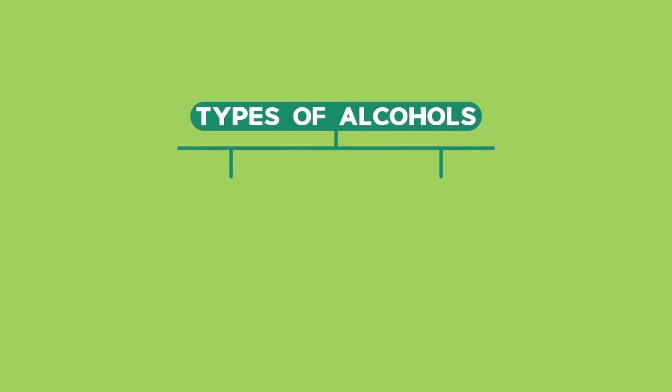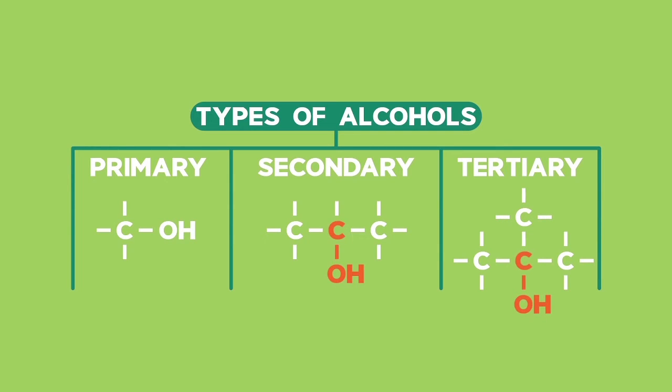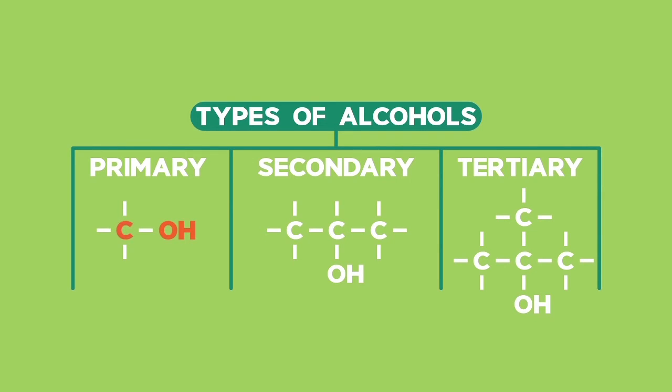The alcohols are a homologous series classified by the hydroxyl functional group. The hydroxyl group is an OH group on the carbon chain. When the hydroxyl group is on a carbon atom that is only joined to one carbon atom, or it's at the end of a chain, it's called a primary alcohol.